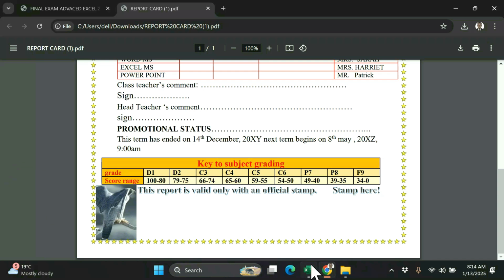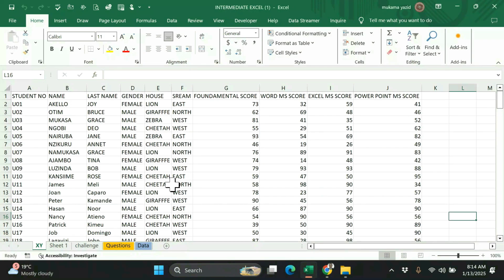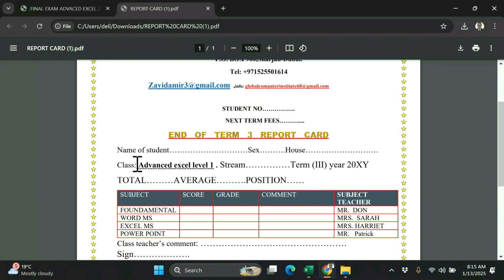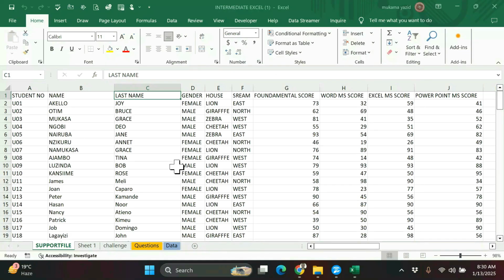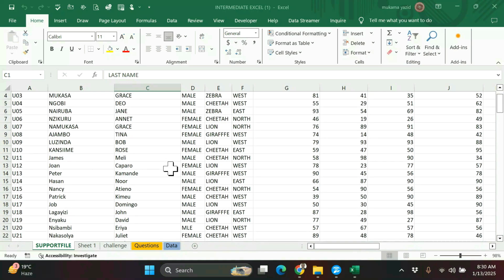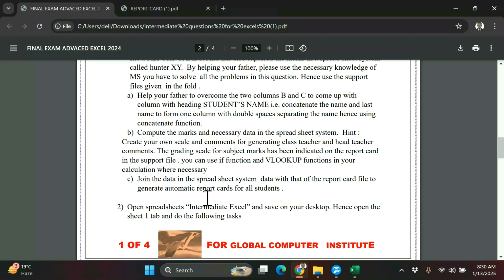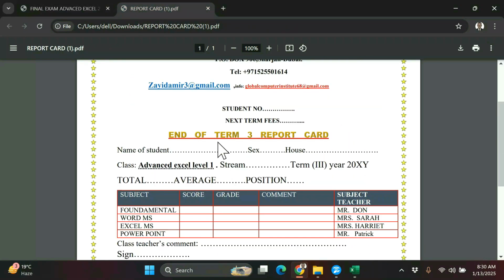Let us go to our Excel and first do it one by one. We must find an overview of how to come up with the name of student. So this is the Excel we have here, the support file. We would like to use this Excel in order to get information directly into this report card.